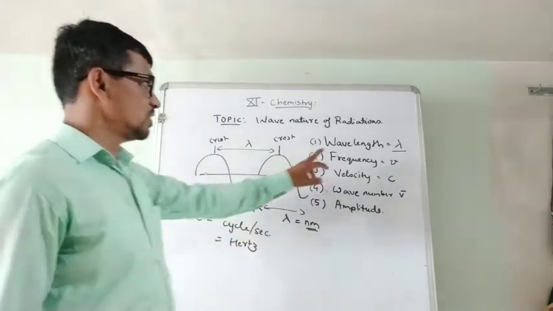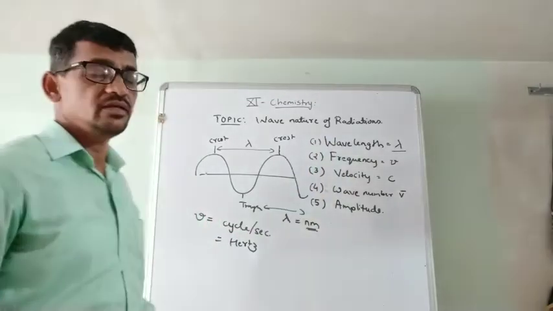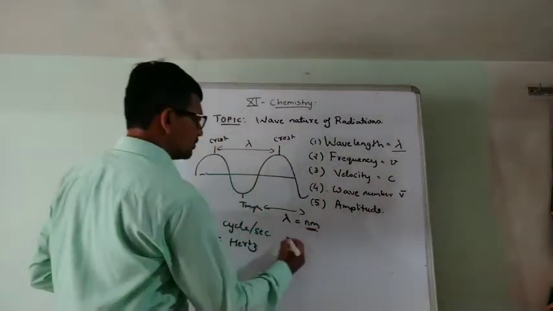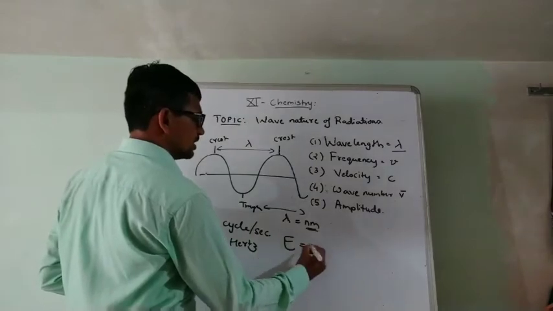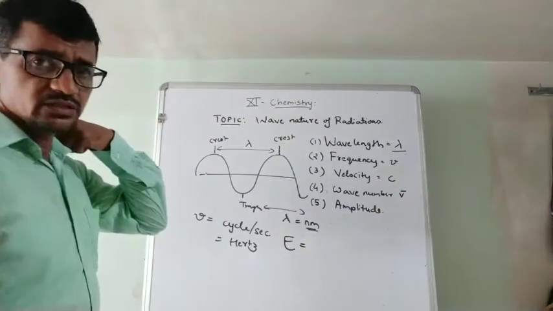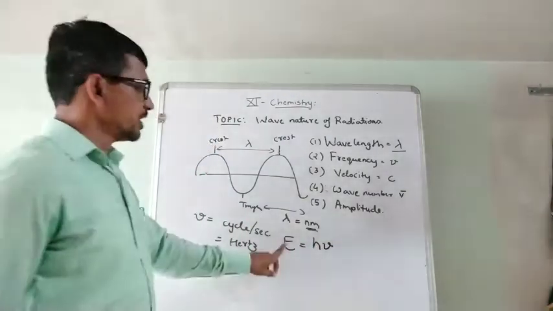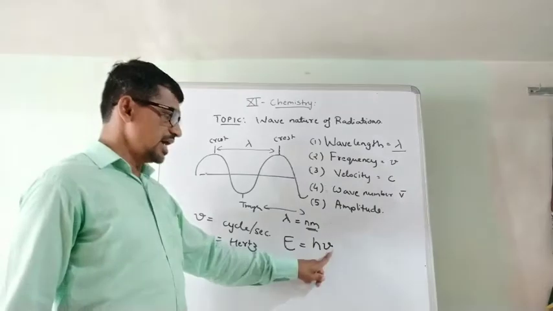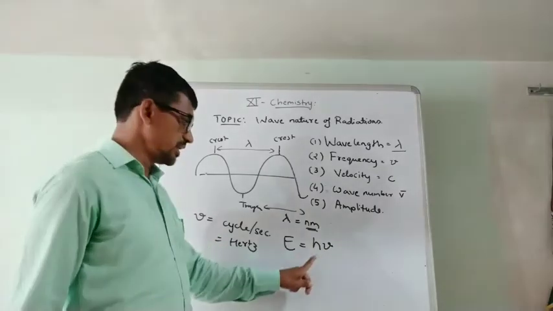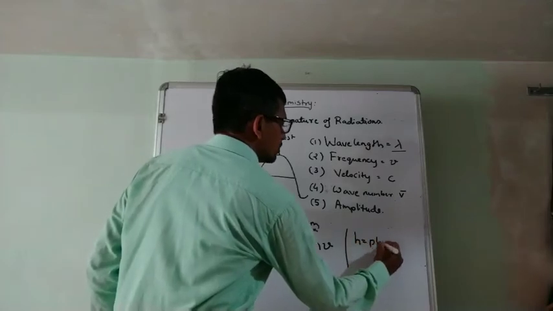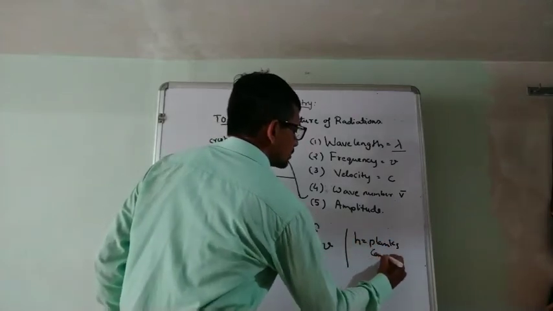Why have we calculated this frequency? Because we have to find the energy. Keep in mind, E is equal to h mu. Energy of waves is directly proportional to the frequency, and h is the Planck constant.